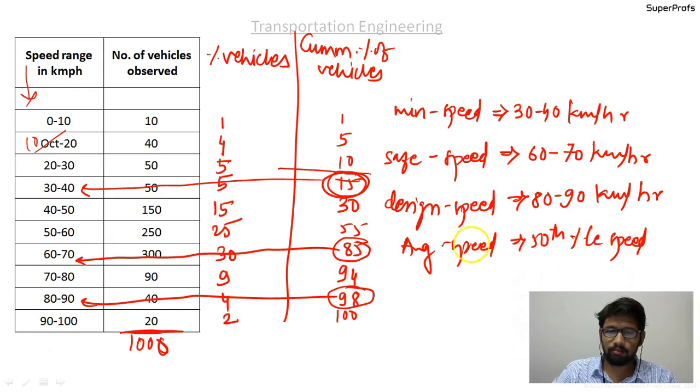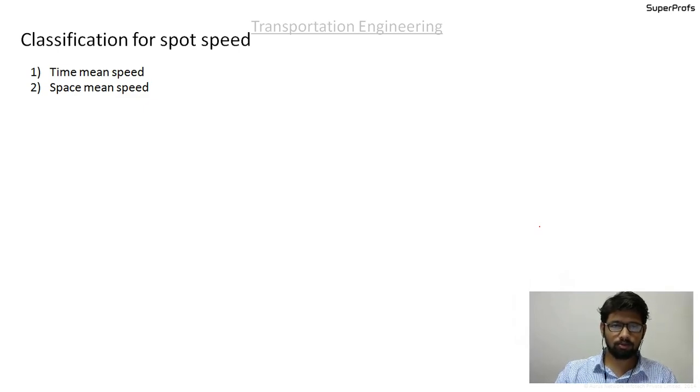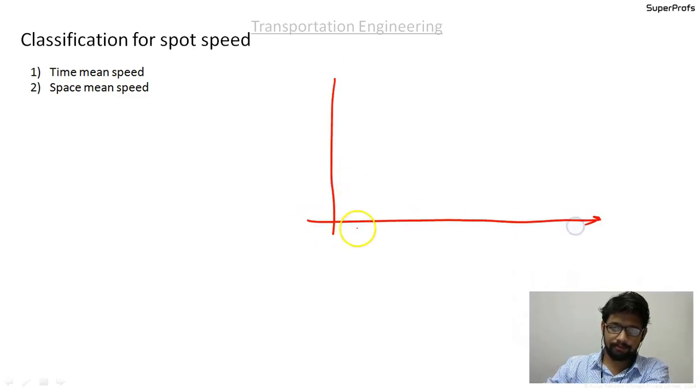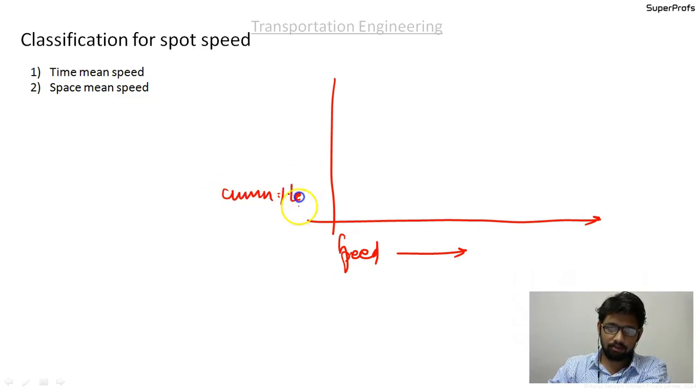But here you don't get any 50th percentile; you get the 30th percentile, and afterwards you get the speed for the 55th percentile. Since there is no 50th percentile in the data, you can simply draw a curve like this. On the x-axis it will be speed, and on the y-axis the cumulative percentage of vehicles.